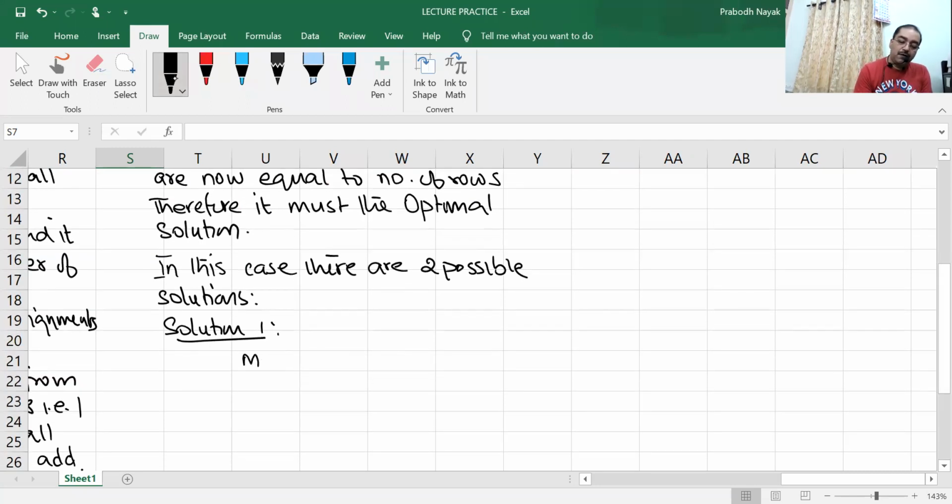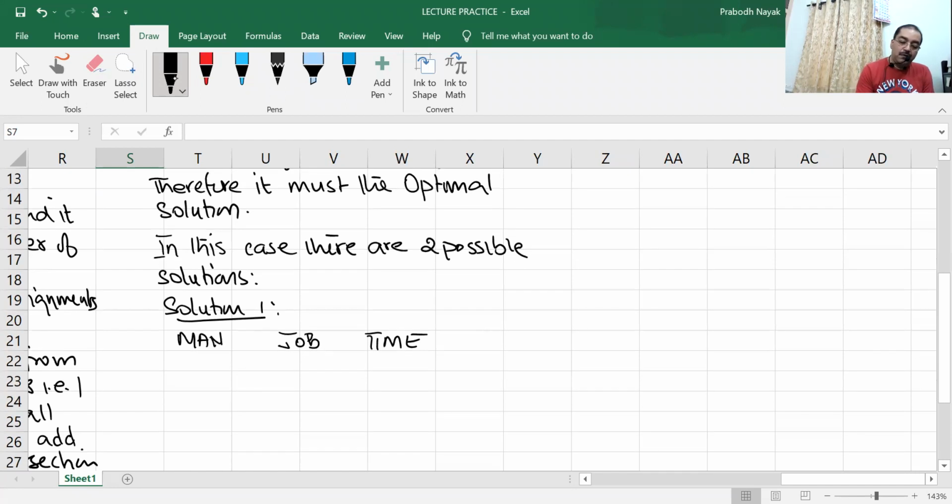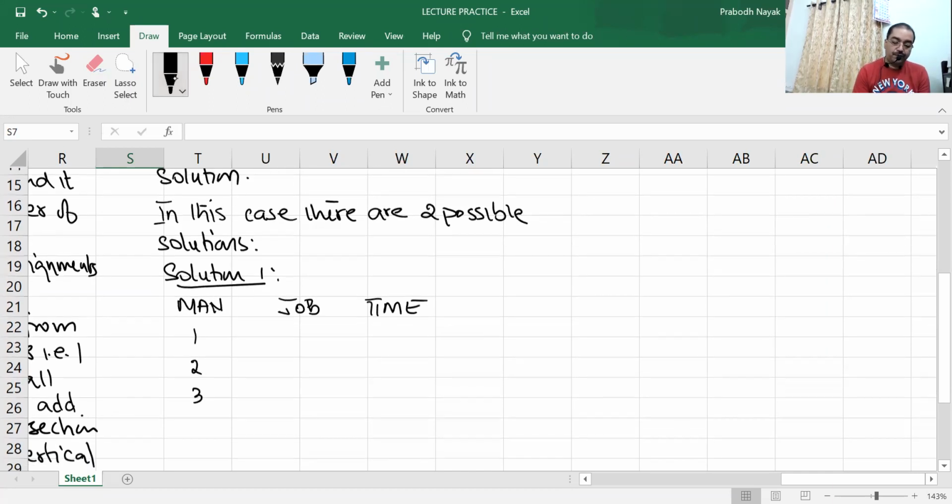Man, job, and time. Both should give us the same number of hours. Okay, man, it is 1, 2, 3, and 4.